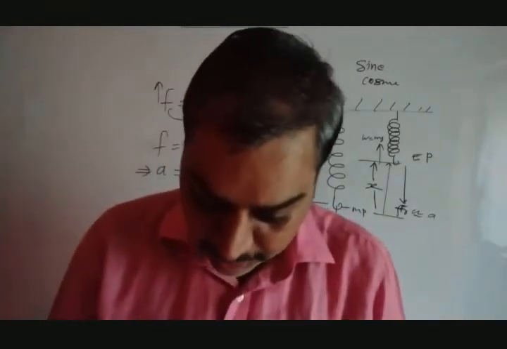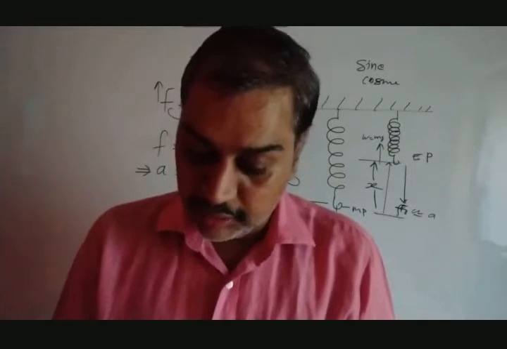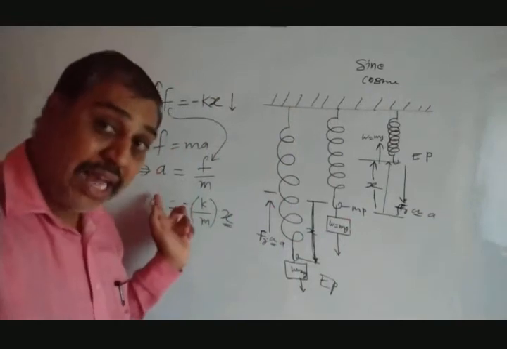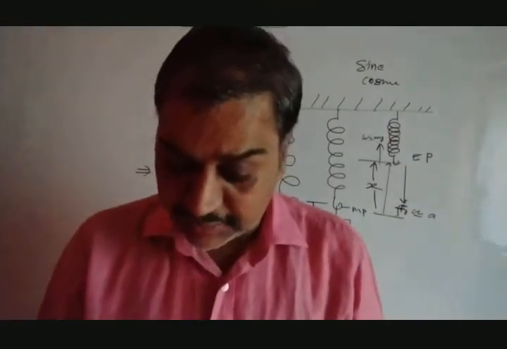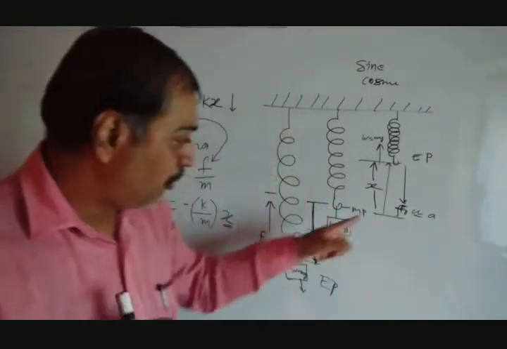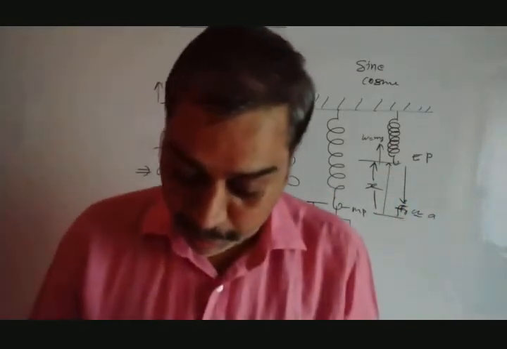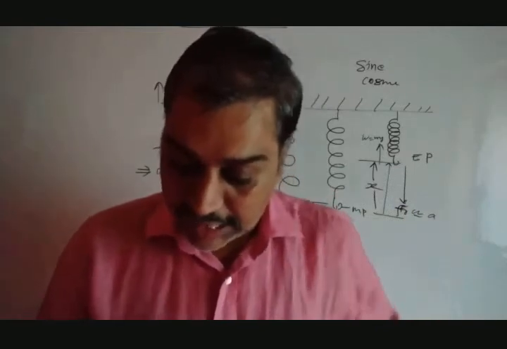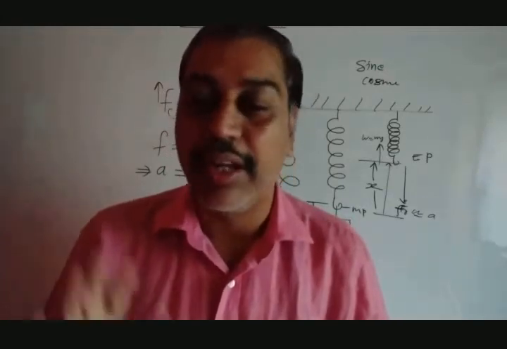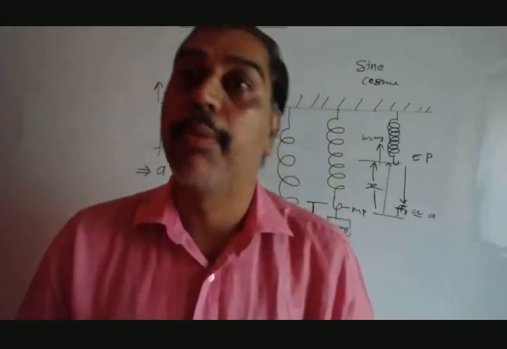Let's see in your book: linear simple harmonic motion is defined as the linear periodic motion in which force or acceleration is always directed toward the mean position. Such a motion of the body, which is periodic, is one in which the magnitude of force or acceleration is directly proportional to displacement.